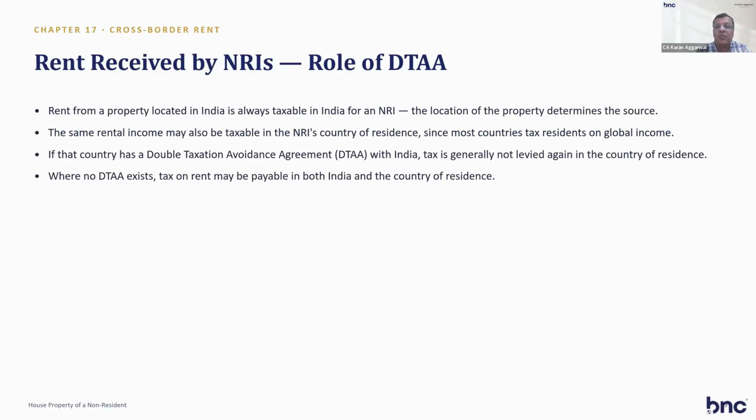The same rental income may also be taxable in the NRI's country of residence, since most countries tax residents on global income. So all the countries tax on global income. Your resident country will also tax it, but you can claim a DTA with India, double taxation relief. So tax is generally not levied again in the country of residence. When no DTA exists, tax may be payable in both India and the country of residence. The DTA comes into play when both countries charge tax on the same income.